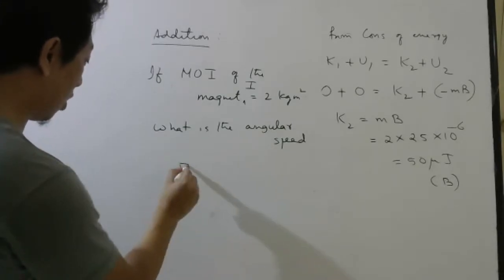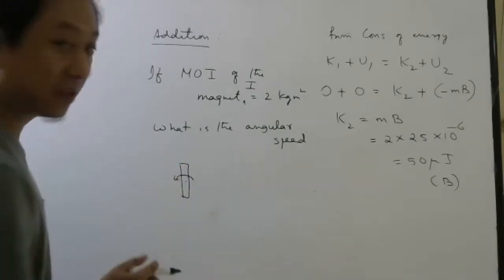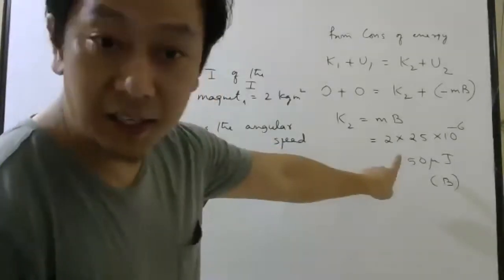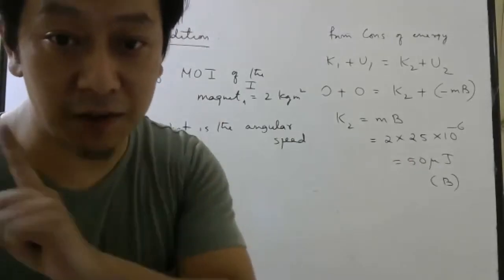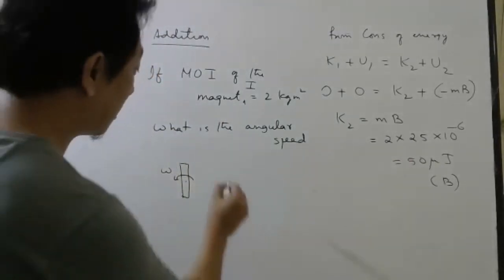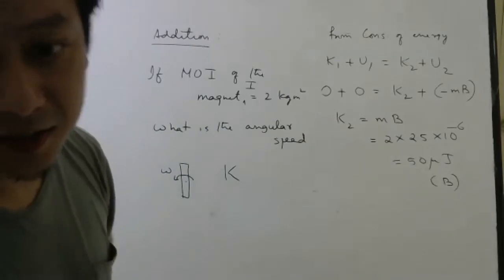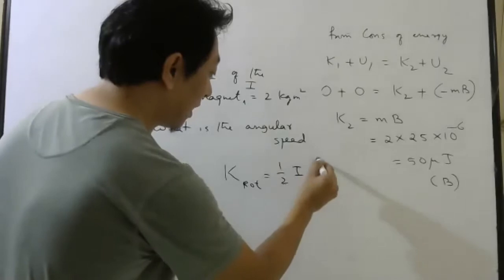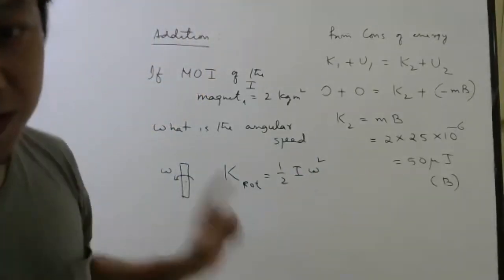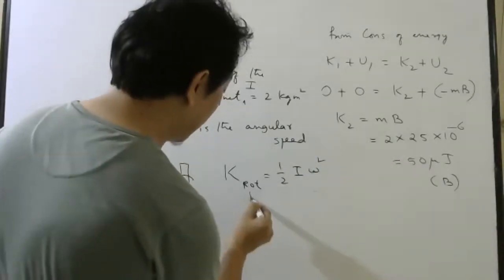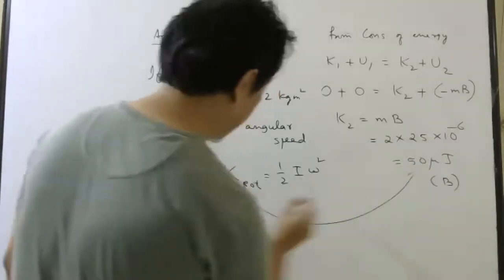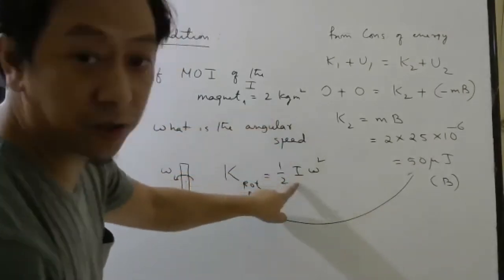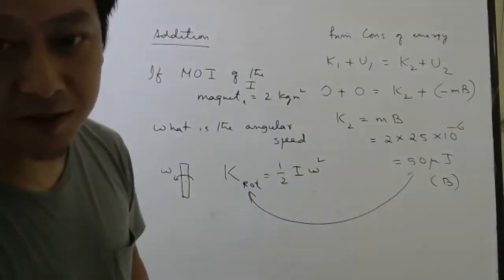So when it reaches the north-south position, you know it is rotating. Since it is rotating, it will have some angular speed. You have found the kinetic energy, and I'm 100% sure everybody remembers from first PU: what is the kinetic energy of rotation? Half I omega square. So just substitute this kinetic energy from here, substitute this number which I have given to you. You can calculate the angular speed also. Okay, students?